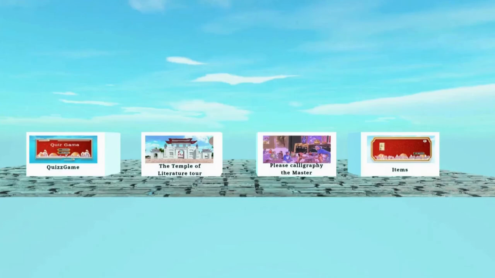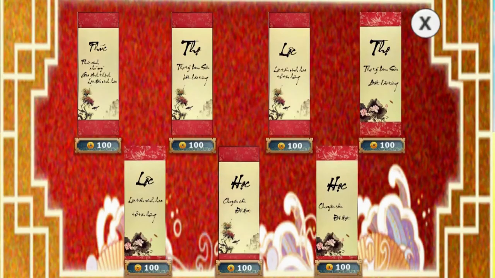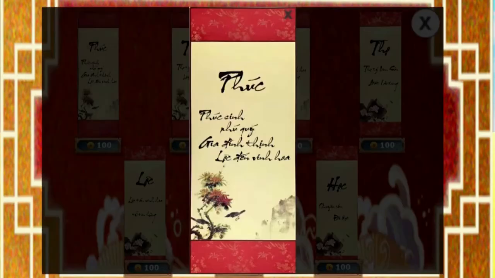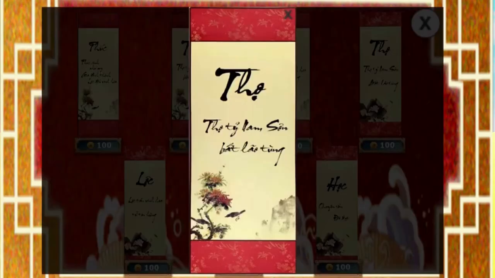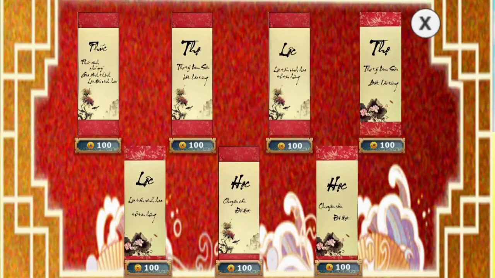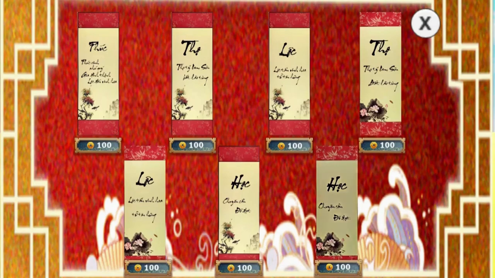Users can use the coins to ask the master for calligraphy. Calligraphy letters are written on calligraphic paper. Calligraphy paper has many different decorations to choose from. Besides, users can choose the letters they want including fuck, lock, though, hawk. Users can zoom in to see the calligraphy paper and read the text on it.